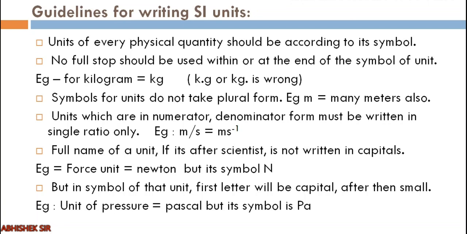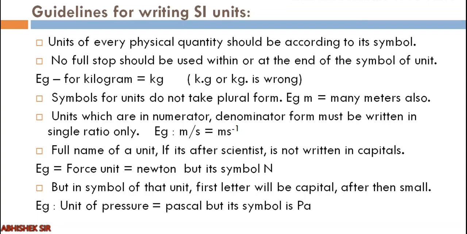Next, units in numerator and denominator form must be written as a single ratio only. So if it is meter per second, the second goes up and its exponent changes, so we write it as meter second inverse, okay, single ratio.